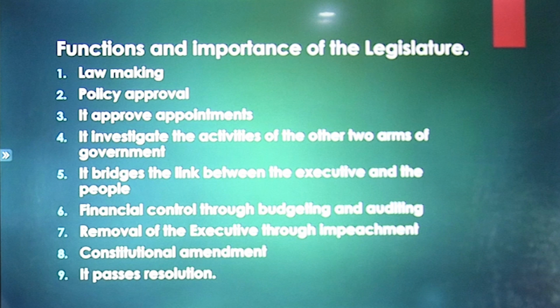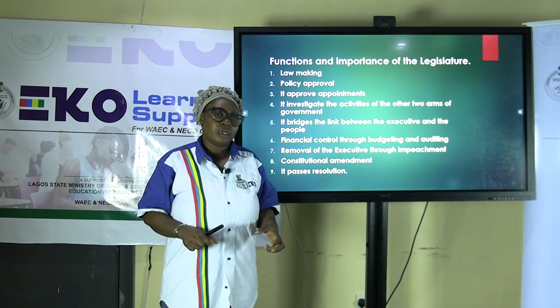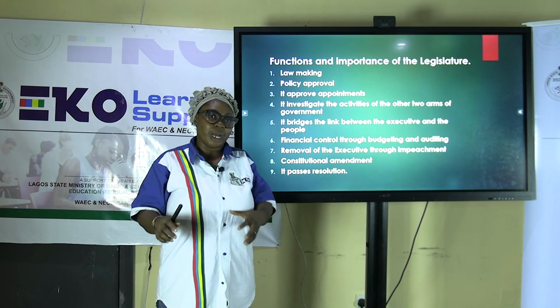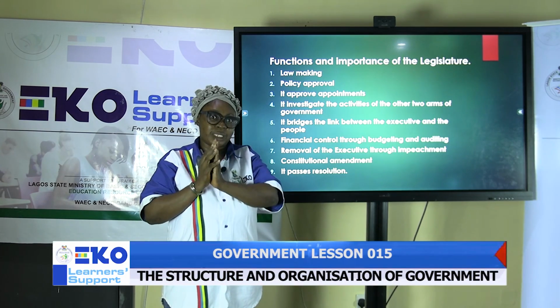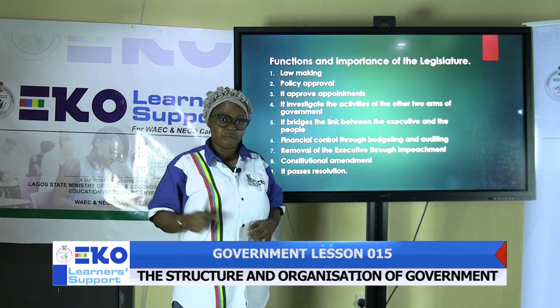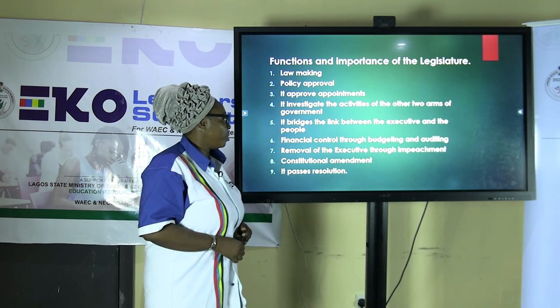Four, it investigates the activities of the other two arms of government, which are the executive and the judiciary. Though they are separate organs standing alone, the legislature checks the activities of these organs of government.